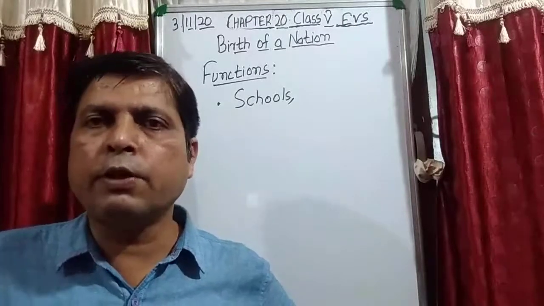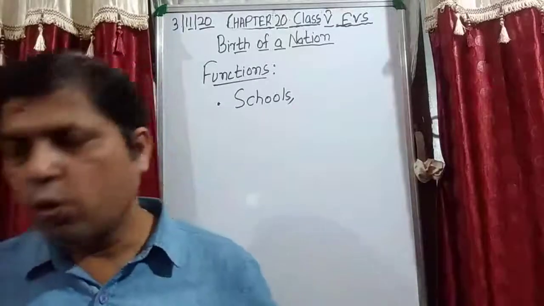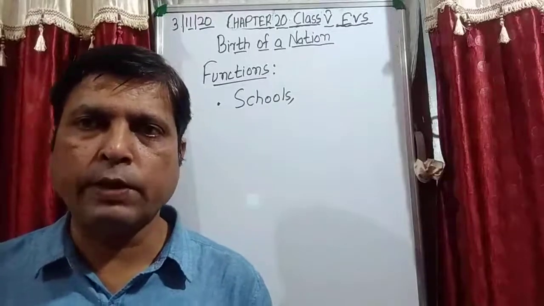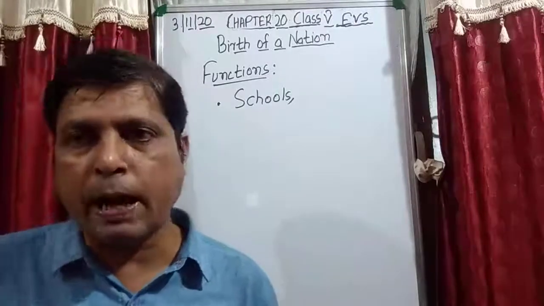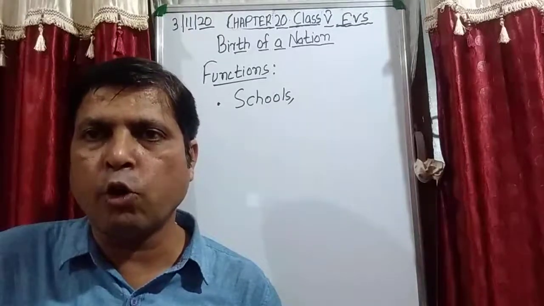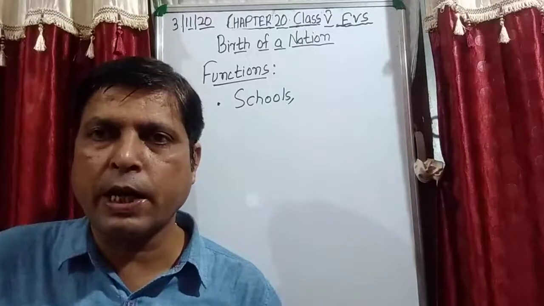Okay, and students, they also issue birth and death certificates. In a village this is issued by the gram panchayat. If the person belongs to a village, then this is issued by the gram panchayat.